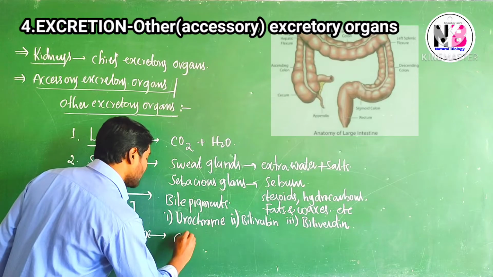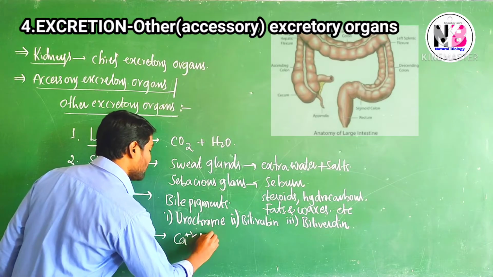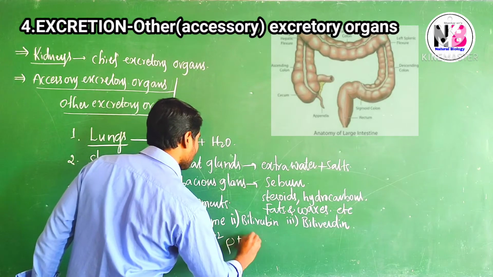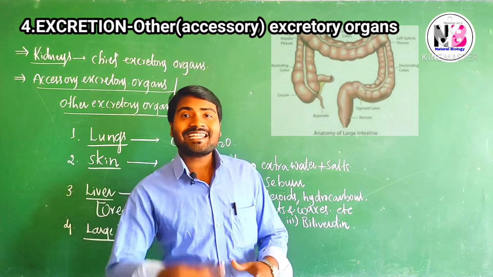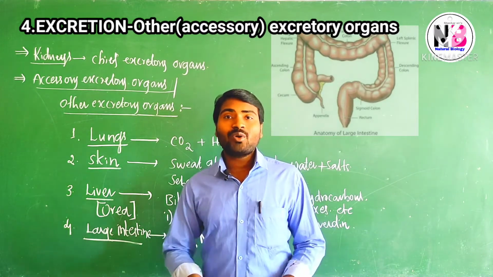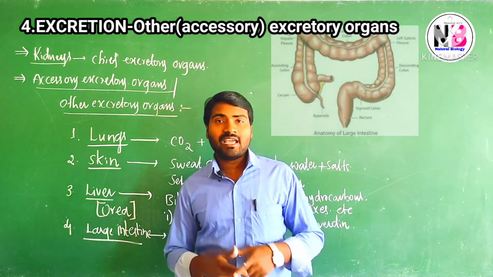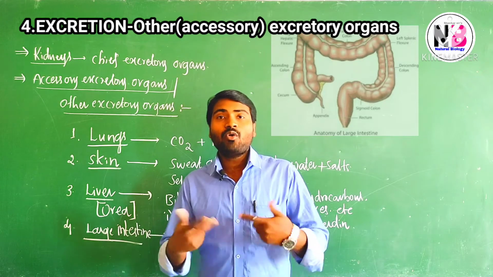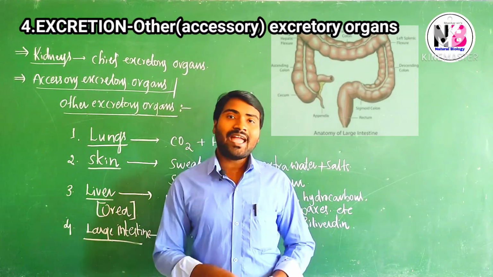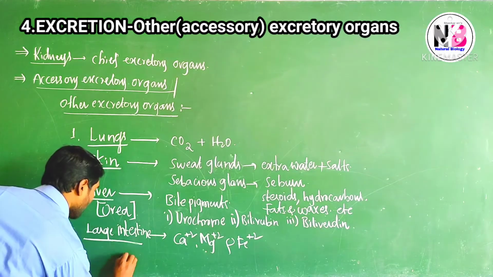Ions of calcium, magnesium and iron. Extra ions like calcium, magnesium and iron are excreted by the epithelium of the large intestine into the feces. In that way the large intestine also acts as an excretory organ.